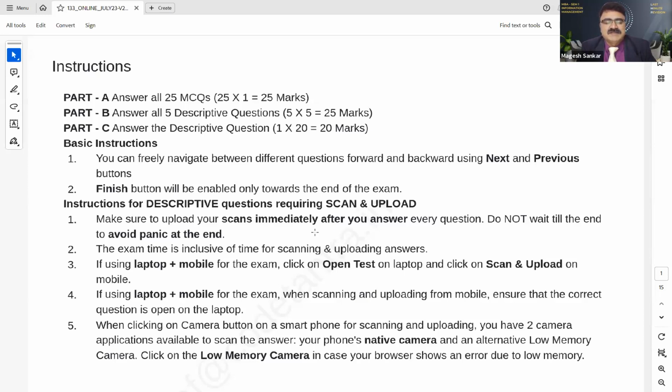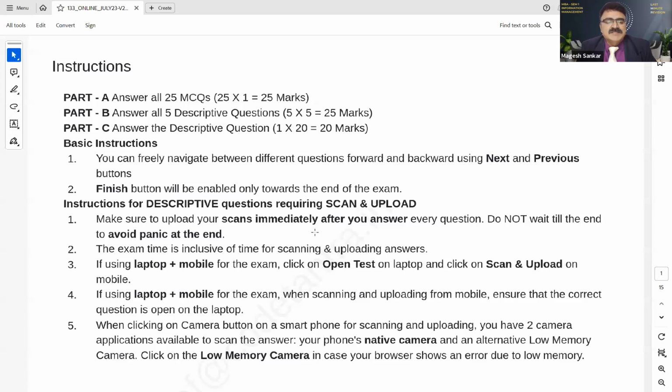I'll just check, and you also check, maybe at the last minute they may change. So that's the reason why I'm showing this. Make sure you upload scans immediately after your answer for every question. If they're asking you to type and upload, then you can do that. But you have to see in the instructions. If the instructions say very clearly that you need to type or scan, that will be given in the instruction page. So you have to read the instructions properly before writing your test exam.